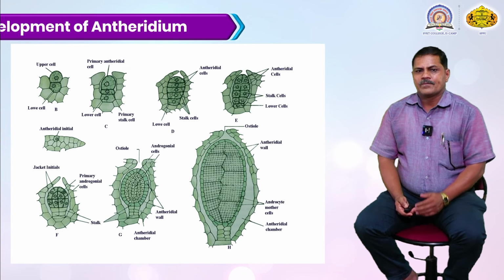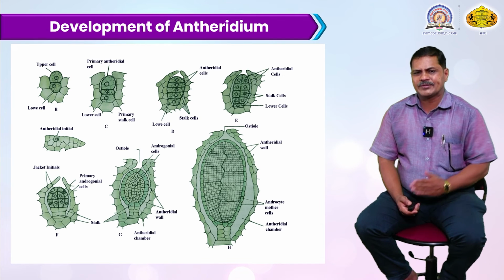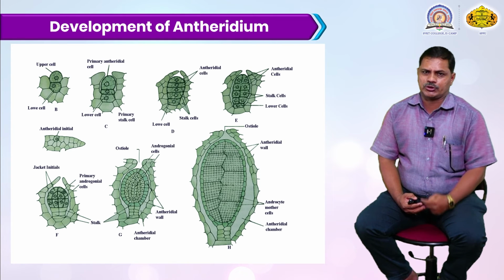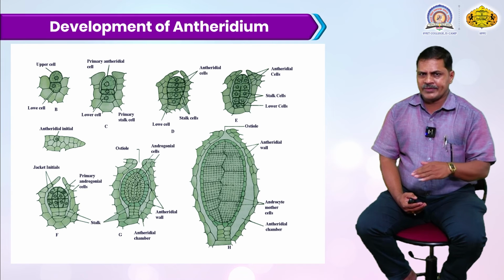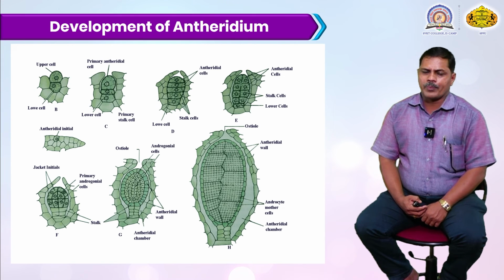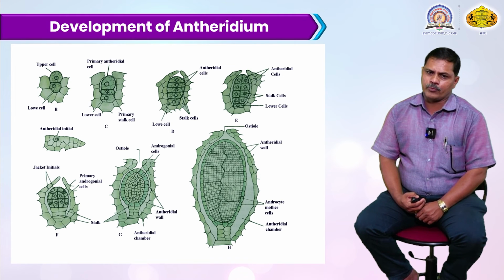Then there is the development of the antheridium, and how it develops step by step. First there is the formation of a single cell divided into a two-cell structure, an upper cell and a lower cell, covered by certain epidermal cells. Then the upper cell starts dividing by mitosis. The primary antheridial cell develops, and the lower cell develops into the primary stalk.